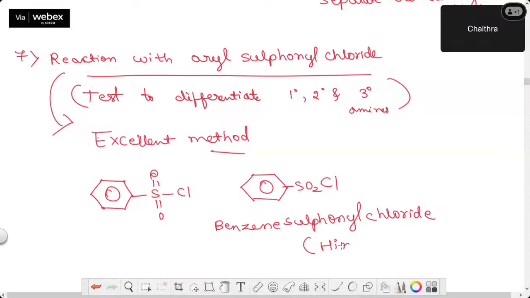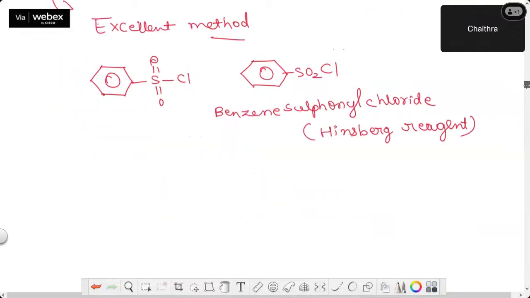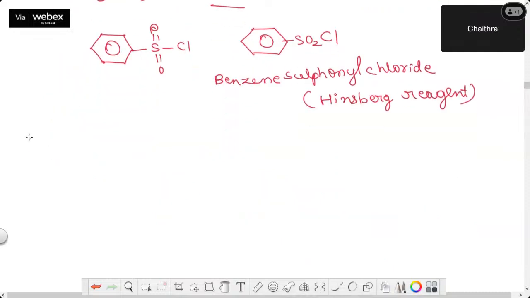It is also called Hinsberg reagent. Okay, so let's understand how reaction will happen. So let me take first general reactions. I'll write and show you primary amines. Now I'm writing benzene sulfonyl chloride, Hinsberg reagent.